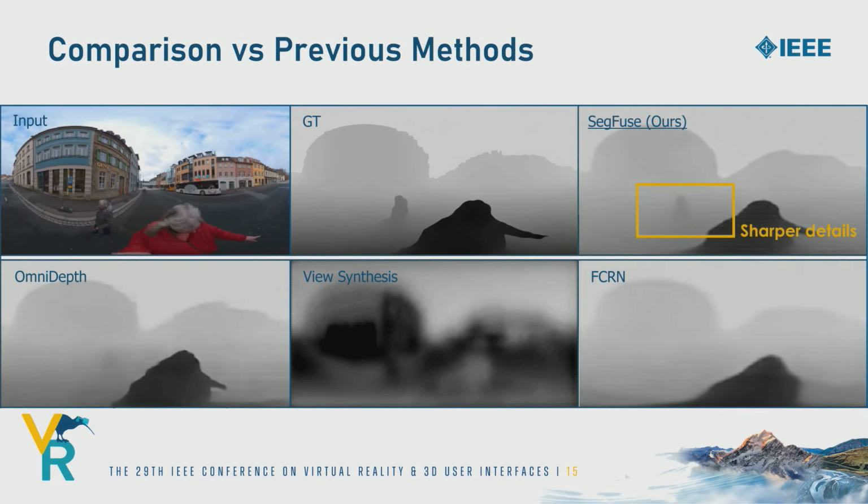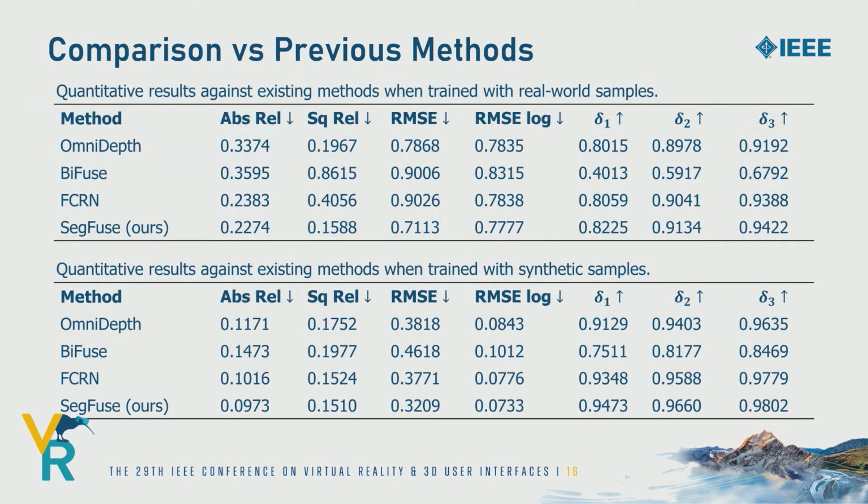When qualitatively compared to previous methods, we can see that our method shows less artifacts and sharper details at local regions. We quantitatively evaluate our method on datasets that respectively incorporate real samples and synthetic samples to verify that it outperforms state-of-the-arts both in real and synthetic domain.